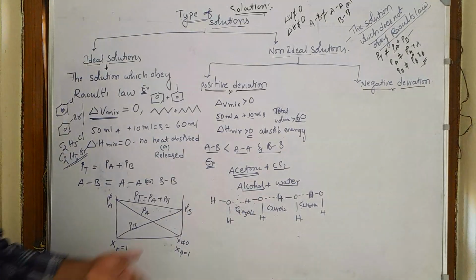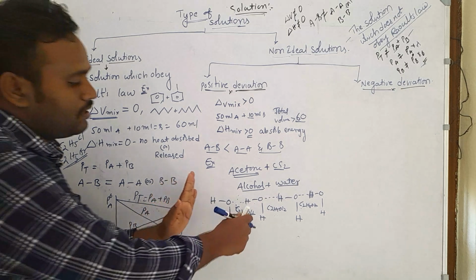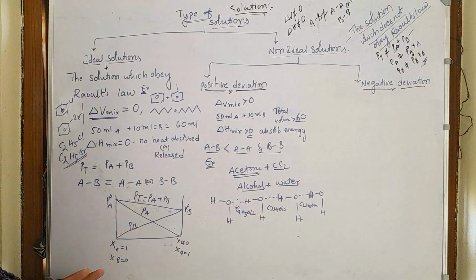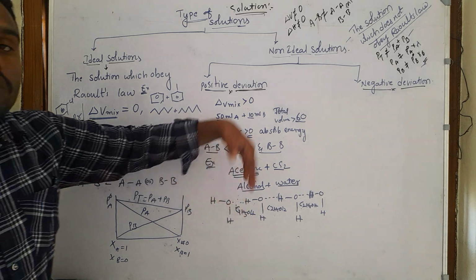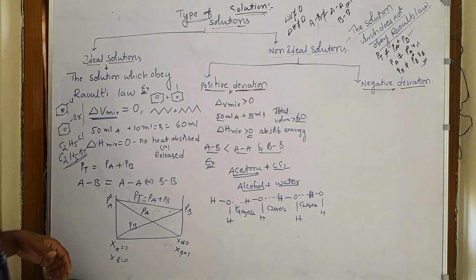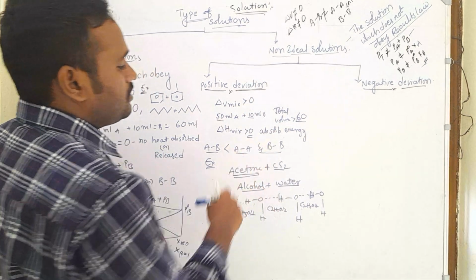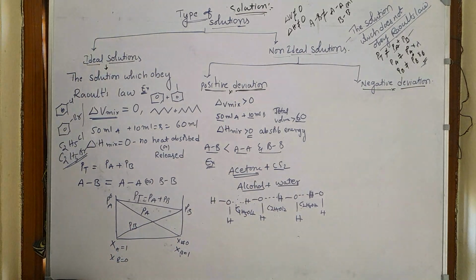present in between the water molecules, so that the water molecules move far away and the volume increases, and they easily evaporate. Water easily evaporates and ethyl alcohol also easily evaporates.